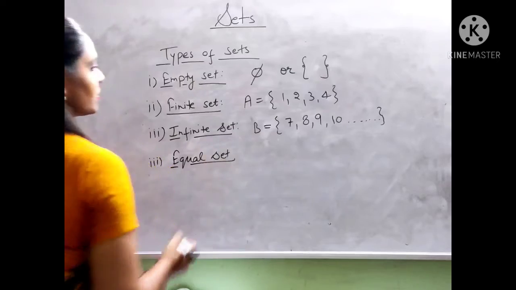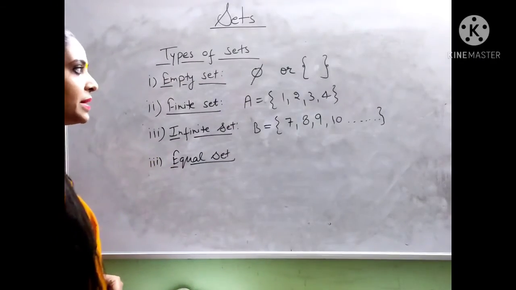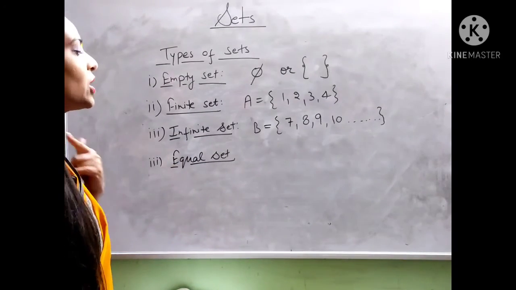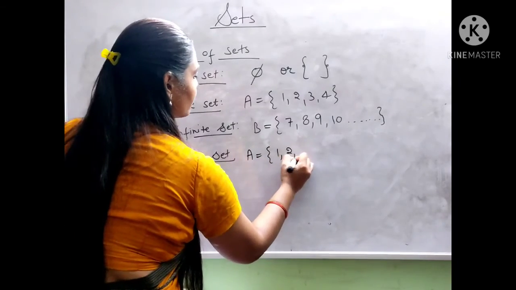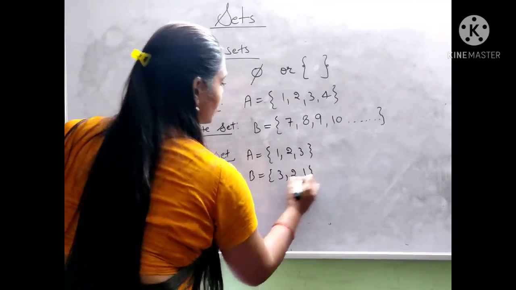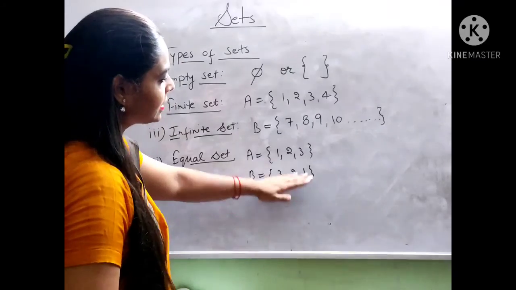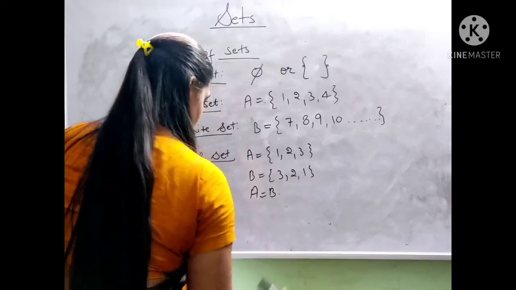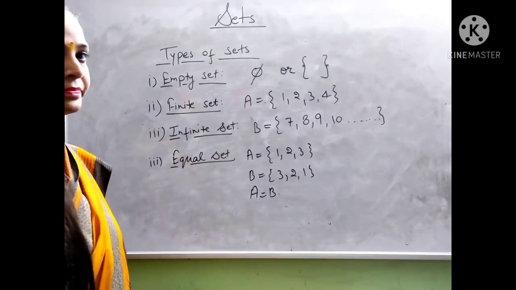Equal set. If two sets have exactly the same elements, then the two sets are called equal sets. Suppose a set A has the elements 1, 2, 3 and set B has the elements 3, 2, 1. So you can see except for the order of the elements they are the same. So we can say set A is equal to B. Yes, got it everyone? Thank you.